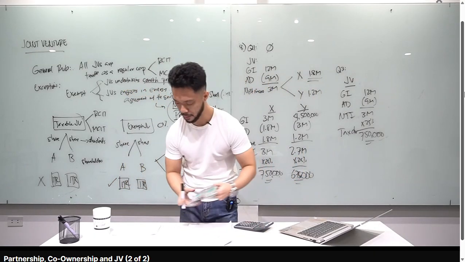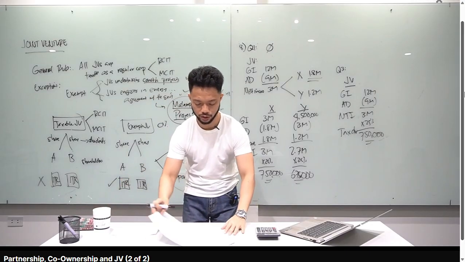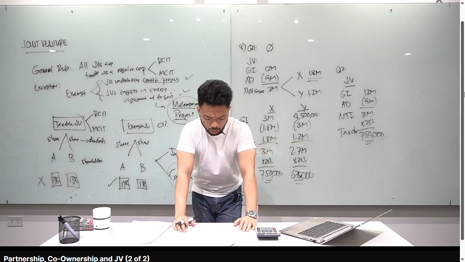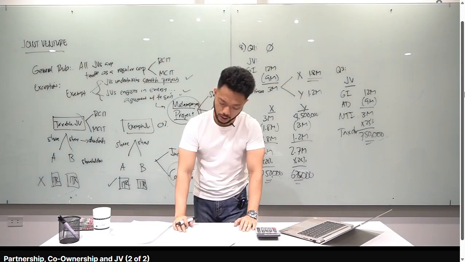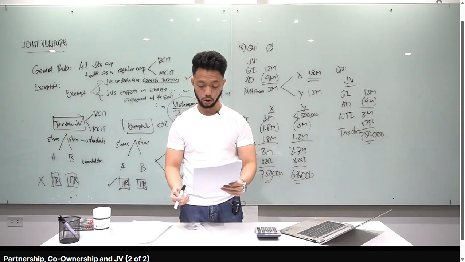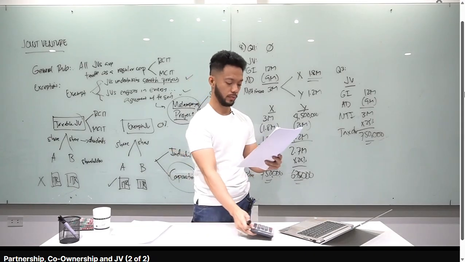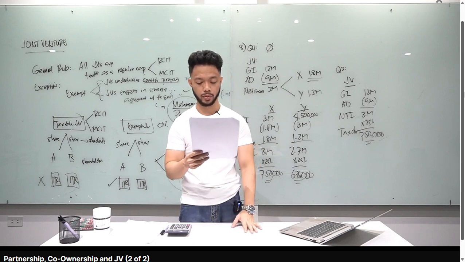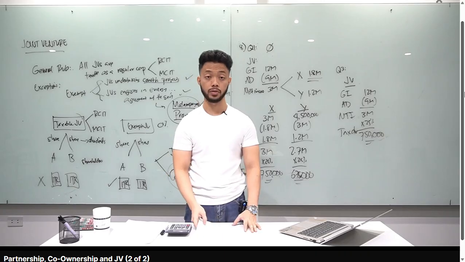Alright, let's go to number 9. Last item for joint venture, I think. We have a few theories, but number 9. A company is an owner of a large tract of land. B company is a construction company. A and B entered into a consortium in which A will contribute the land and B will construct subdivision houses on it. A and B will divide the property between them. A and B will sell their respective shares in the undeveloped property. Which statement is incorrect?